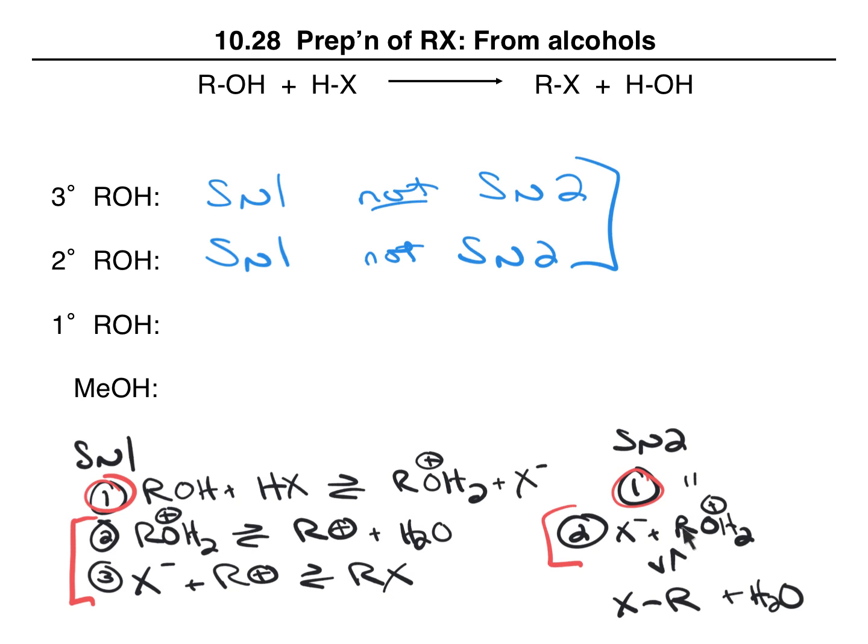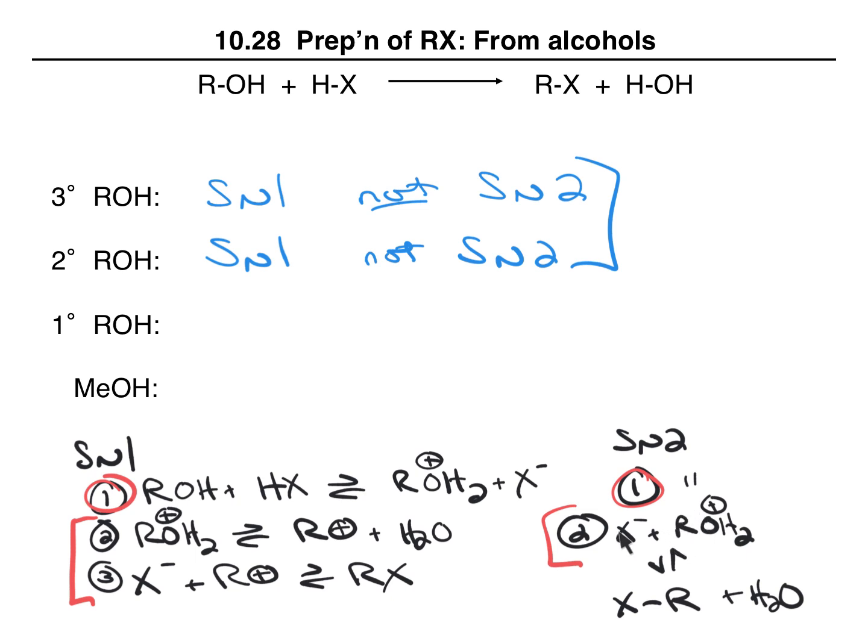If this is a methyl group or if it's a primary alkyl group, then the X minus can fight past those hydrogens or that carbon to get to the carbon that has the leaving group. But if we're talking about a tertiary or a secondary alcohol, there is too much steric hindrance.